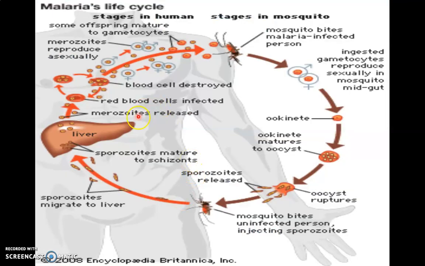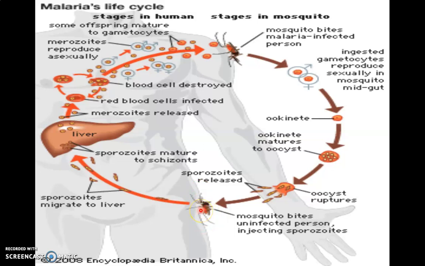Now, next we are moving toward the life cycle of the causative agent of malaria. It is divided into 2 parts. Half of the life cycle occurs in the human body, called the stage in human, and the other half is completed in the body of the mosquito, called the stage in mosquito. The cycle starts with the first bite of the mosquito.